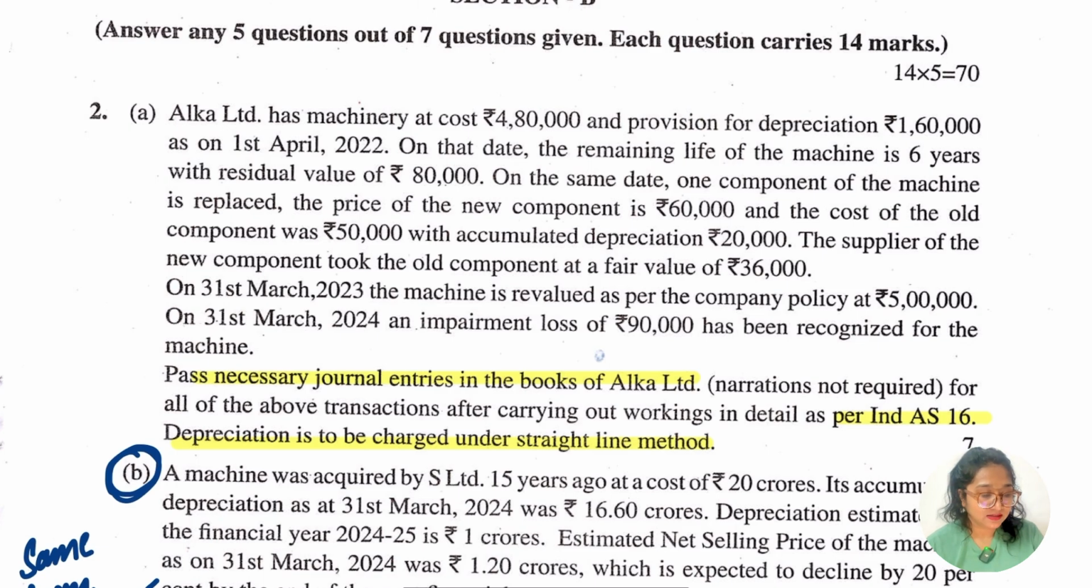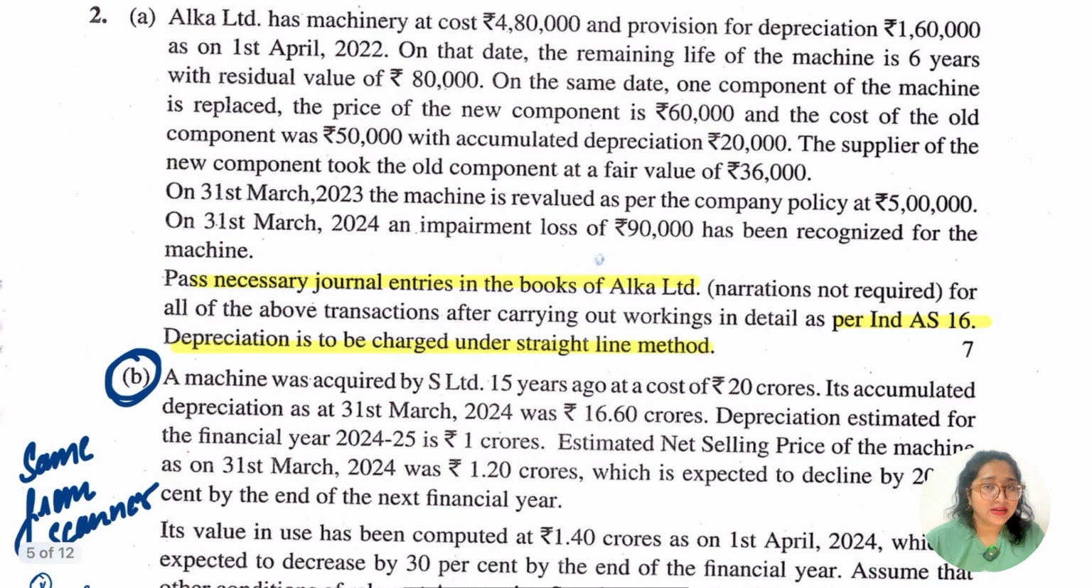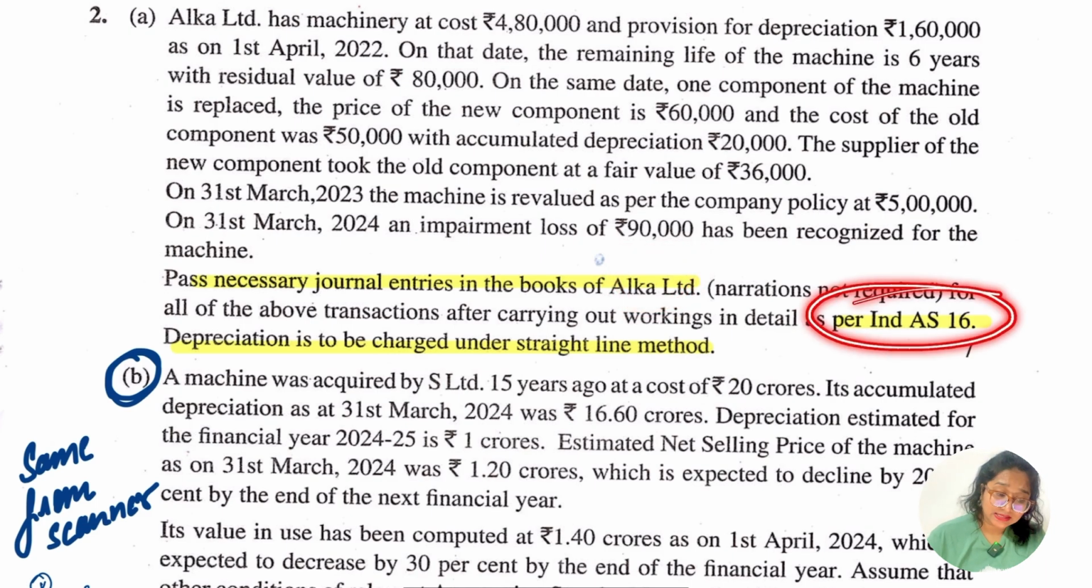Okay, and yes, some you can see from the model test papers also, and some would be from our study material and some from the workbook also, and some are from the concept definitely. So let's go for this. The question A, simple question, I'm not going in depth guys. Basically they are asking about the journal entries in the books of Alka Limited, narration is not required, and as per Ind AS 16 depreciation is to be charged under the straight line method.